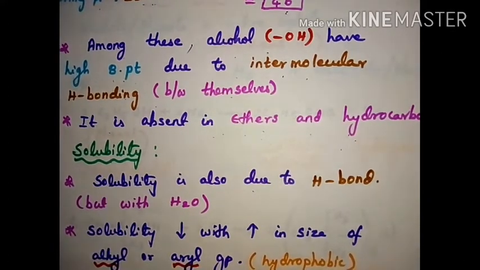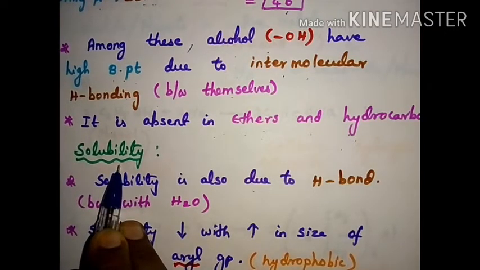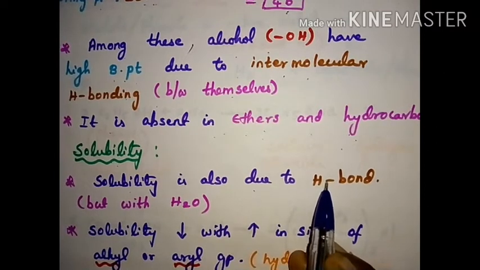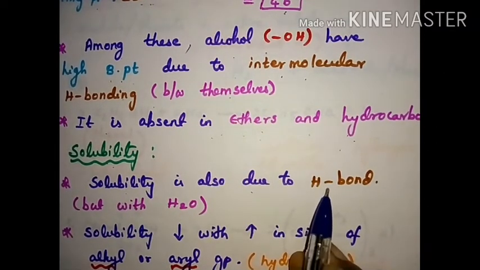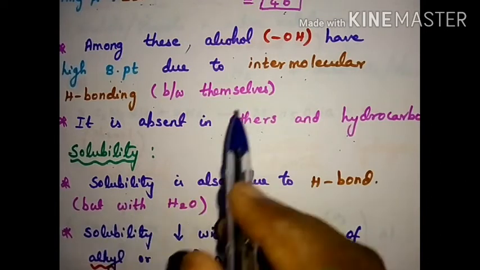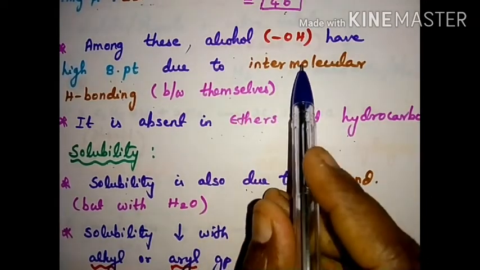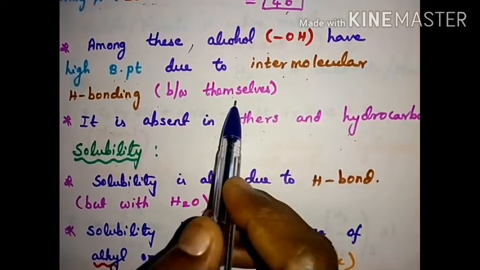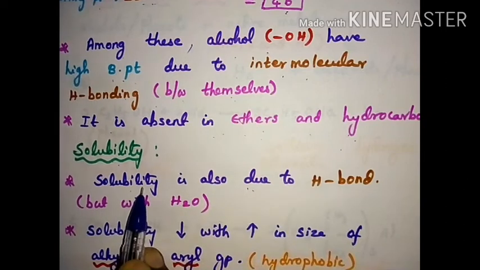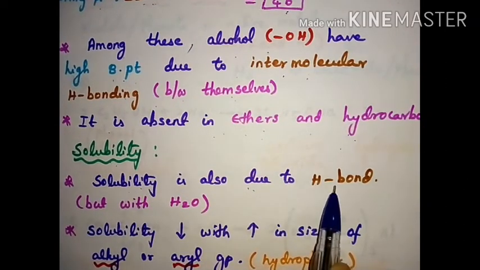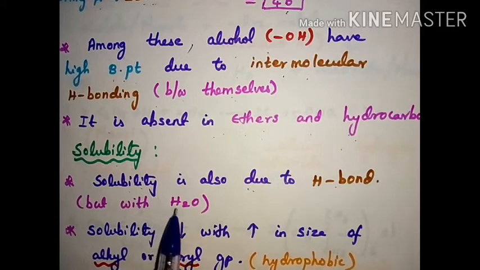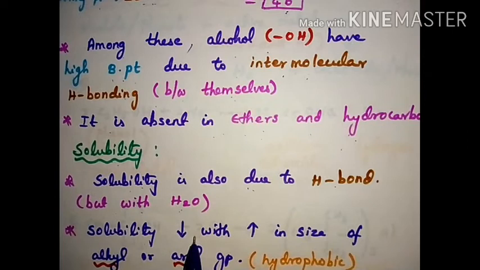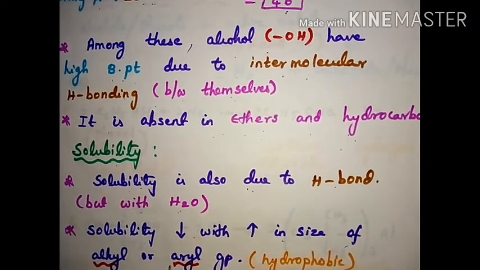The next factor we are going to see is solubility. What is solubility? Solubility is also due to the hydrogen bond. But this hydrogen bond differs from the earlier hydrogen bonding. That intermolecular bonding is between themselves, alcohol and alcohol. Here, for solubility, the hydrogen bonding is between the alcohol and water. Hydrogen bond with water.